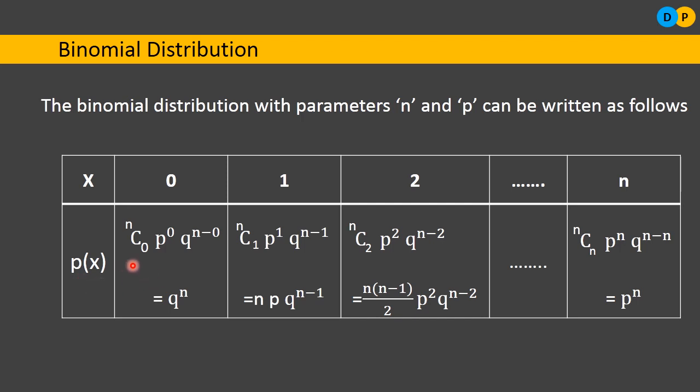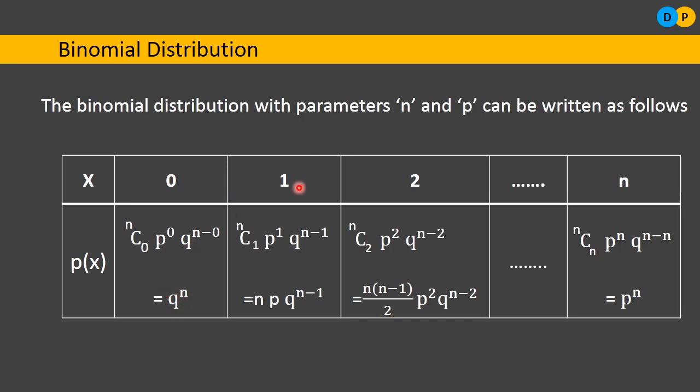First of all, we substitute this x value into the probability mass function. You already know the probability mass function of the binomial distribution: nCx p power x q power n minus x. Substituting 0 for x, we get nC0, p power 0, q power n minus 0. After simplifying, it becomes q power n, because nC0 is 1, p power 0 is 1, anything to the power 0 being 1, and we are left with only q power n.